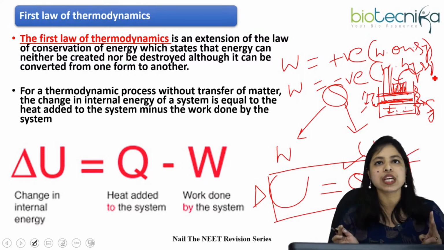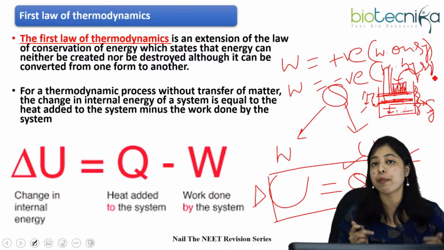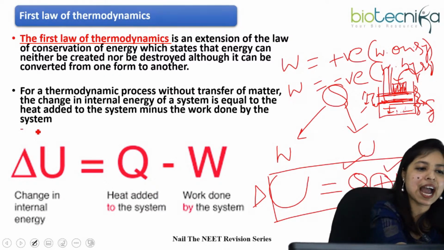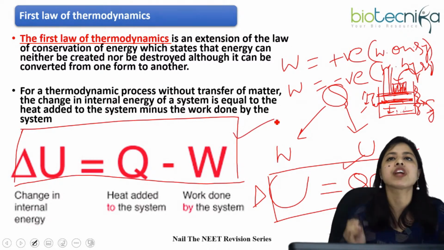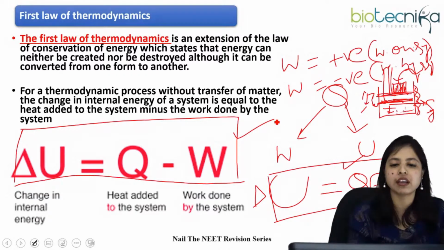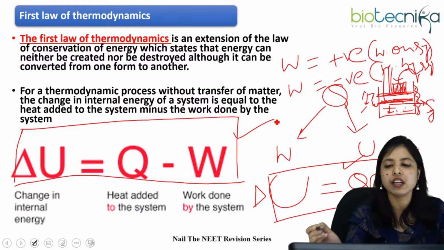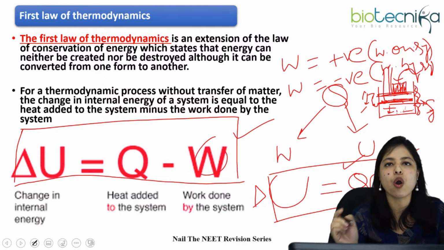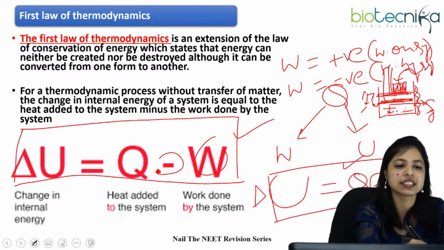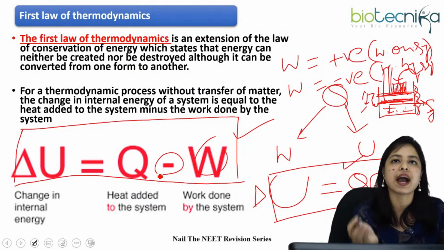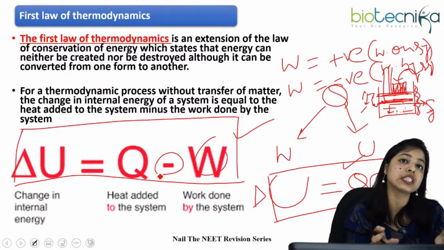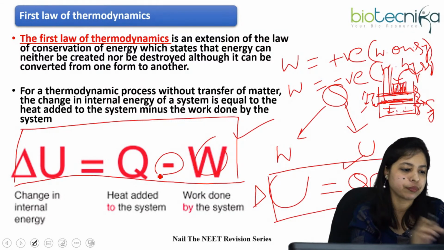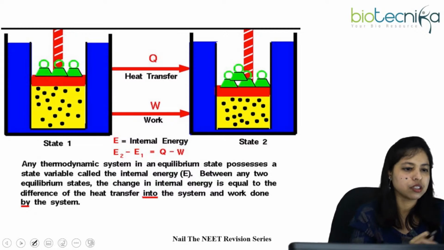So there are two types of convention, positive and negative. Work done on the system means positive. Work done by the system means negative. You have to remember this and use it in the first law of thermodynamics. The change of internal energy is Q plus W when work is done on the system, and the sign of W is negative when work is done by the system. So you have to change your equation accordingly and use it in your numerical problems while solving.